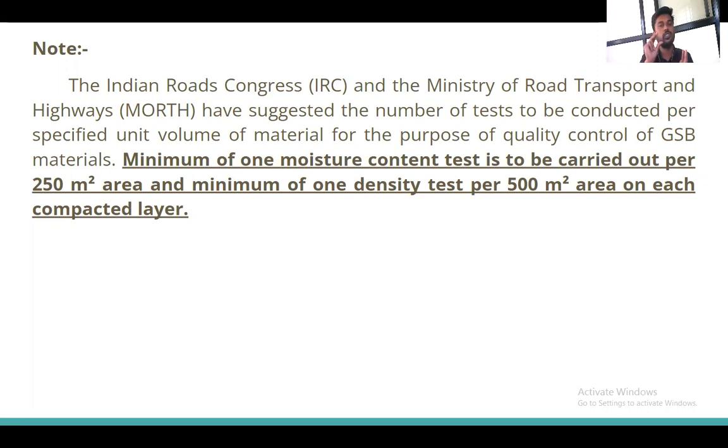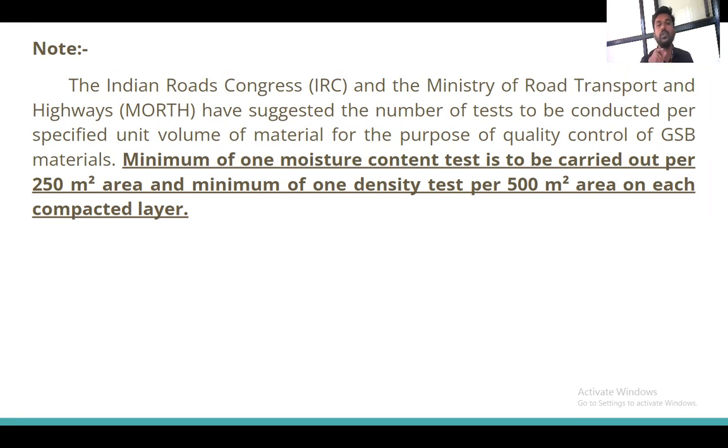And what are these? Whenever you go for the optimum moisture content test, this test is to be carried out at least once per 250 square meter area. It means at every 250 square meter area, you have to check the optimum moisture content. And for every 500 square meter area, you have to check the density of the soil.